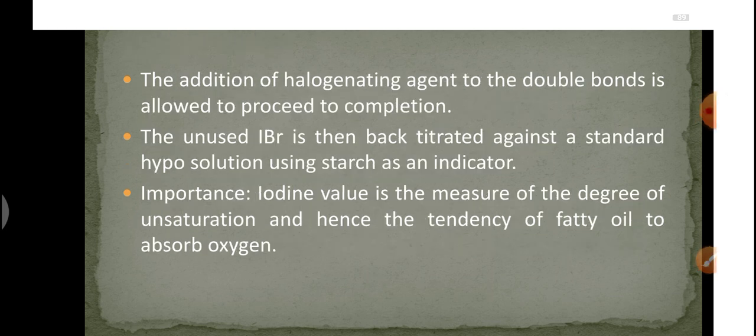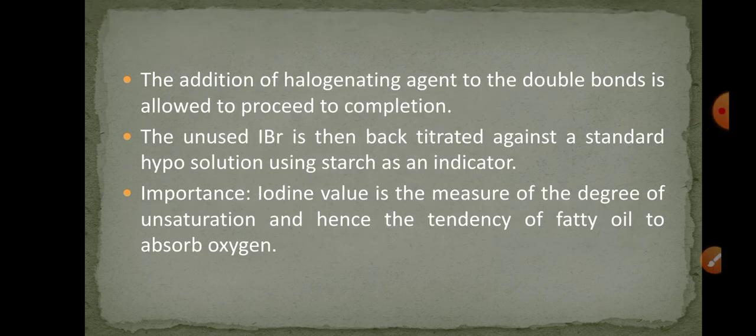Now why is it required to check the unsaturation? This is because unsaturation means having a pi bond, and we know that pi bonds are more reactive than sigma bonds. So if the lubricant contains more unsaturation, it means that it will react with the material with which it is in contact. So it is desired that the iodine value of a lubricant should be low, or we can say that it should have a low concentration of pi bonds.